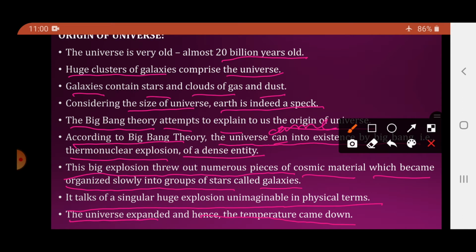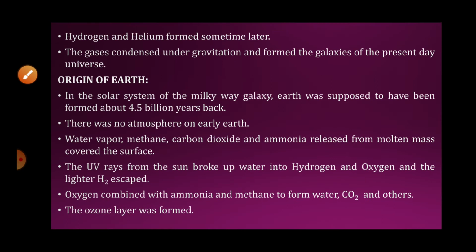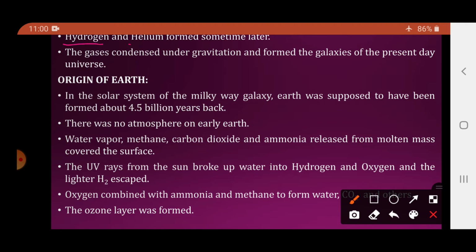देखो, पहले थर्मोन्यूक्लियर एक्सप्लोजन हुआ, क्यों हुआ? तब टेम्परेचर बहुत ज़्यादा था. थर्मोन्यूक्लियर एक्सप्लोजन हुआ, गैलेक्सीज बनी, यानी जो यूनिवर्स, it got expanded. As it got expanded, slowly temperature came down. Hydrogen and helium formed sometime later. So after that the gases were formed, like hydrogen and helium.